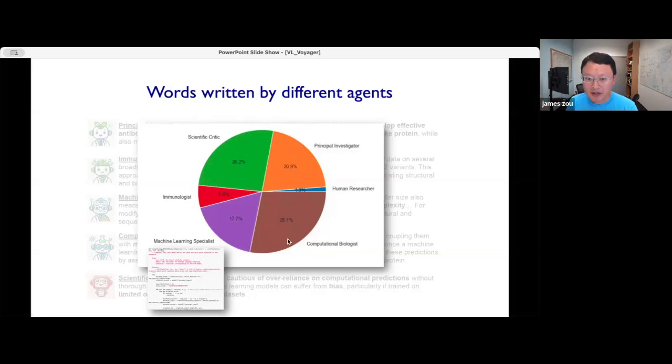Then the computational biologist agent, in this case, does the most work because this agent has to design the overall workflow for designing these nanobodies, so it does the most talking. The machine learning agent's job is to write all the code for all the other agents. So it doesn't talk too much in English, but it also speaks quite a bit, mostly in terms of code. It writes the code and implementations for the ideas proposed by all the other agents.